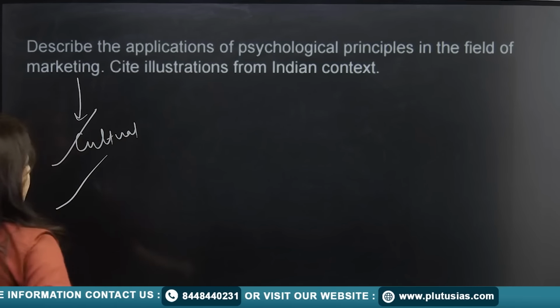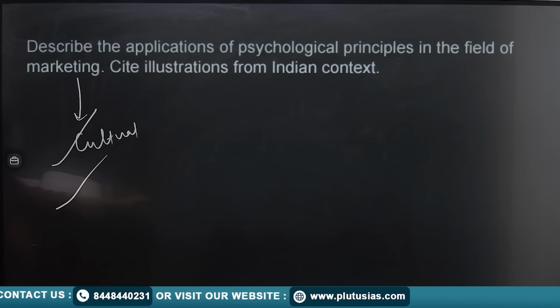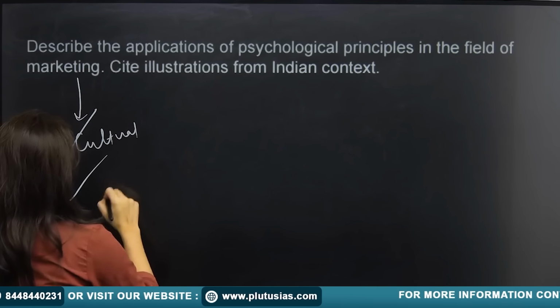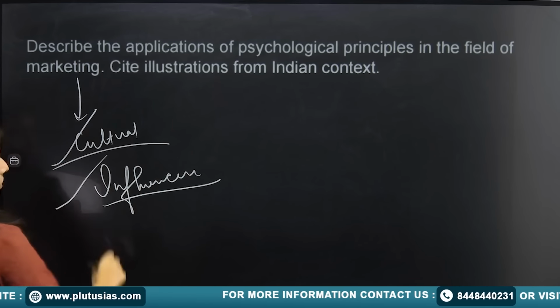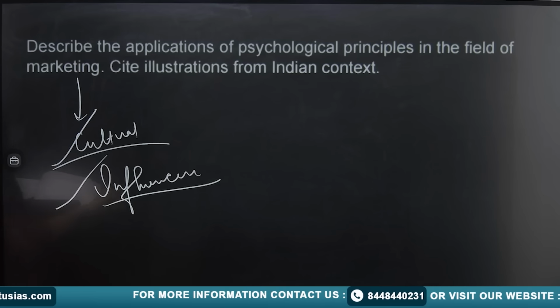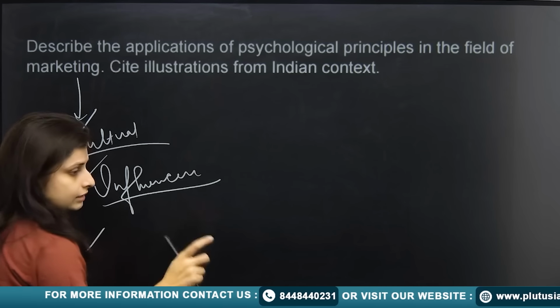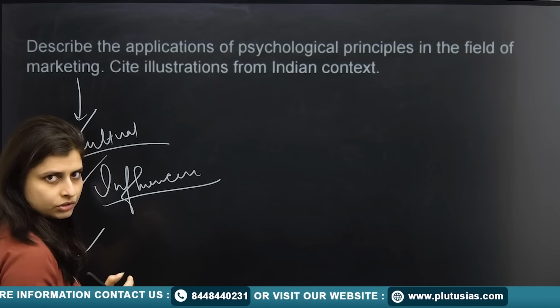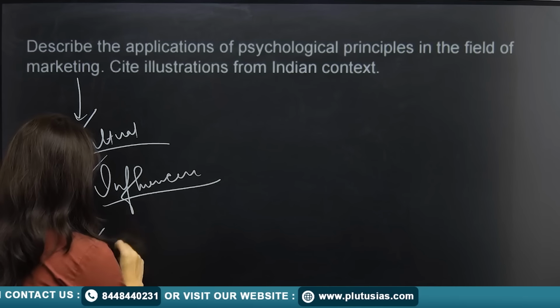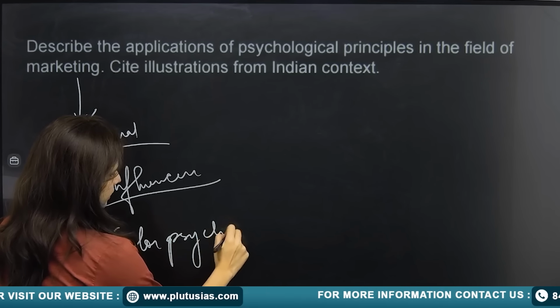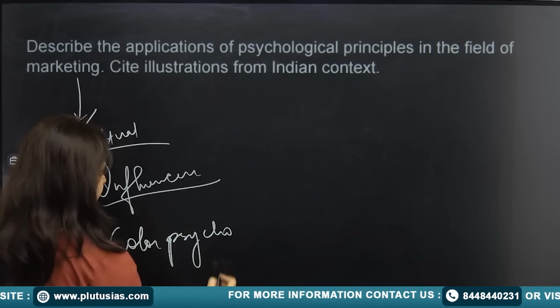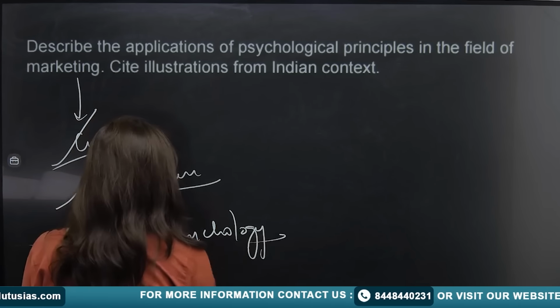You can talk about who the influencers are. You can write about how color psychology is also operating, because you have graphic parts also. They try to use those colors which would be effective.